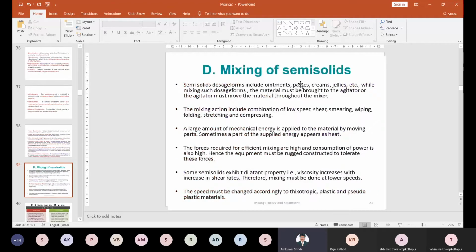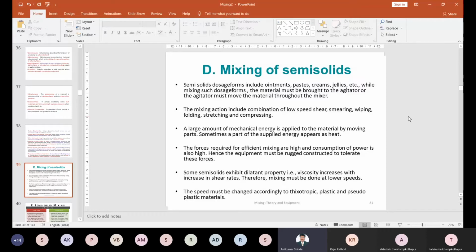Then, this is the mixing of the semi-solid. So what is meant by mixing of semi-solid? This is the next aspect. We have seen the solid mixing, right? So for mixing of the semi-solid, we take examples of semi-solid dosage forms such as ointment, paste, creams, jellies. These are all semi-solid formulations. So this mixing is required for them. We have seen different ointments and creams in our first year also.